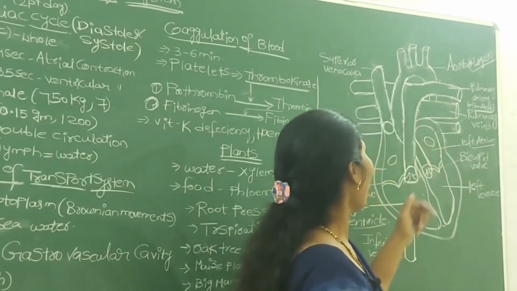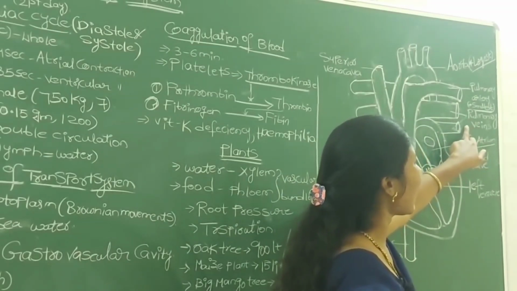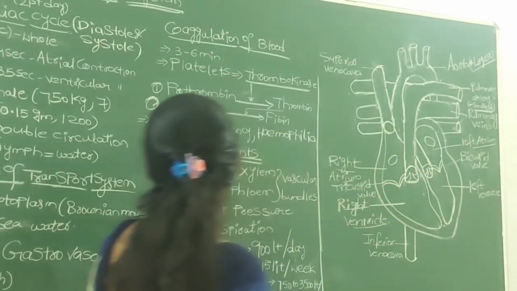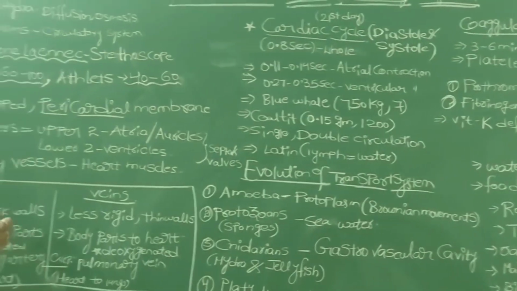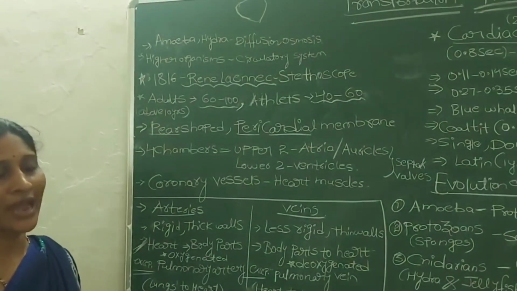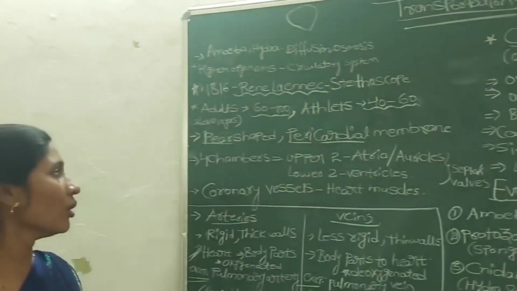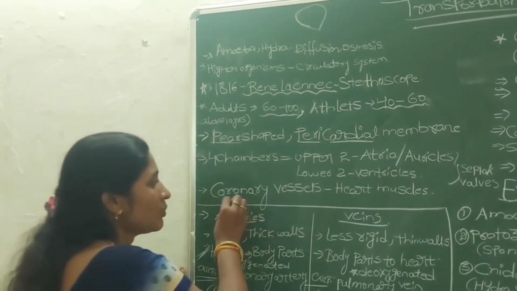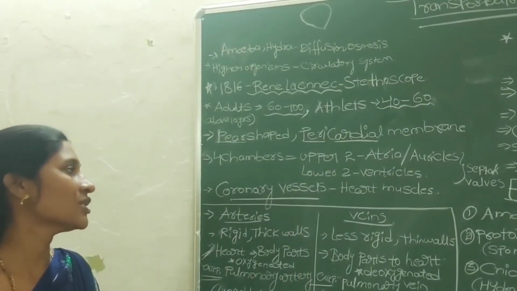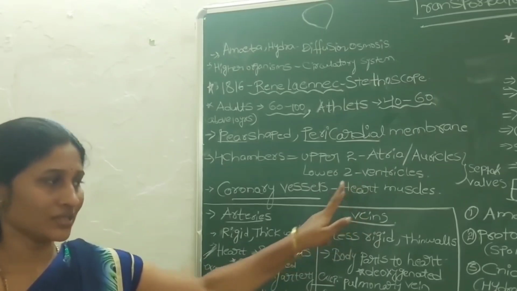two different lungs. And here these are the pulmonary veins. These two pulmonary veins carry oxygenated blood from lungs to the heart. And here one more blood vessel is present. All body parts need blood for their functioning. In the same way, the heart also needs blood for its proper functioning. Heart muscles also need blood. So to supply blood to the heart muscles, special blood vessels are present. We call those coronary vessels. These coronary vessels are specialized to transport blood to the heart muscles.